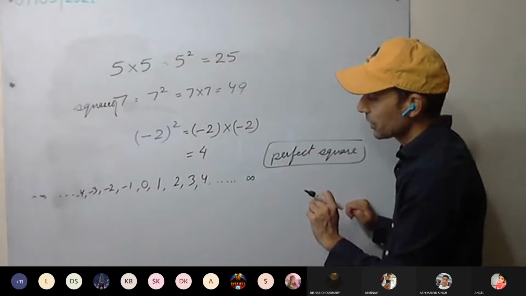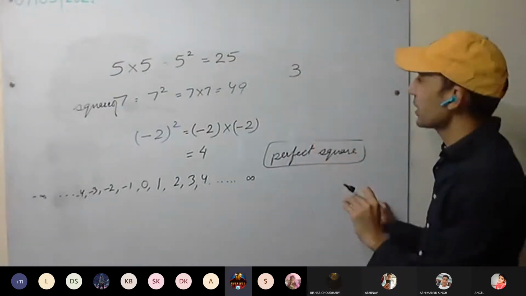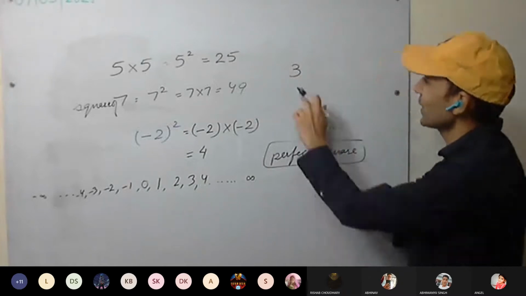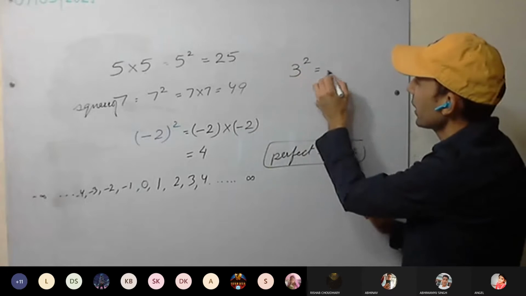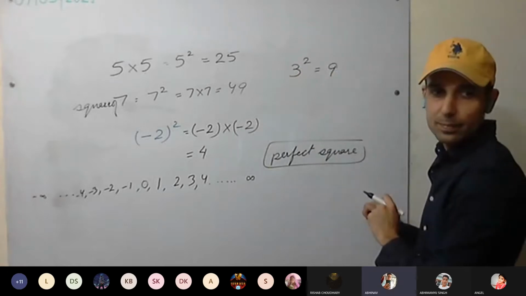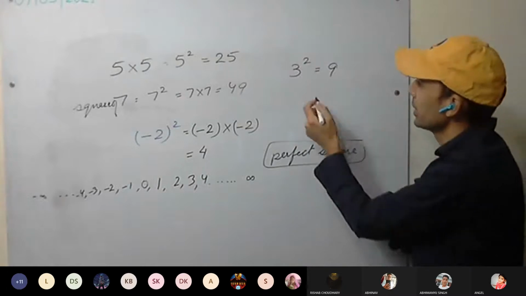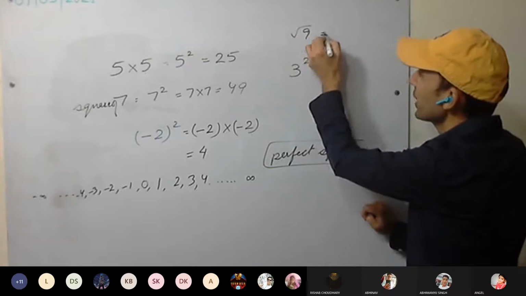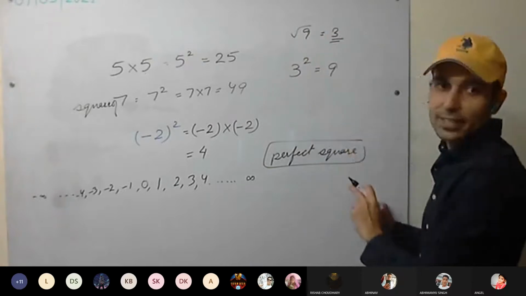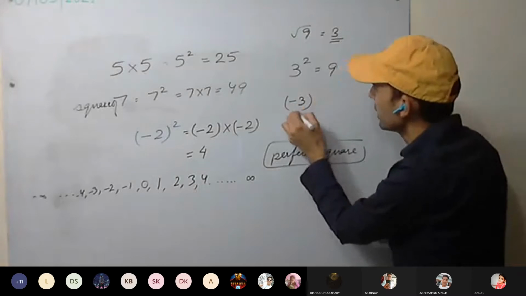For example, minus 3. Okay, 3 is the integer. Now square it. How much do you get? 9. It is a perfect square. Why? If we take the root of 9, we get 3, an integer. Minus 3 you are having.